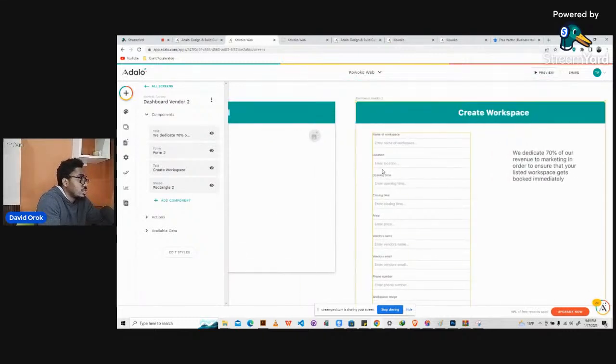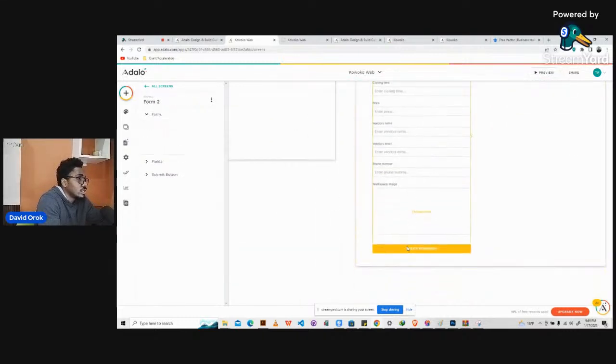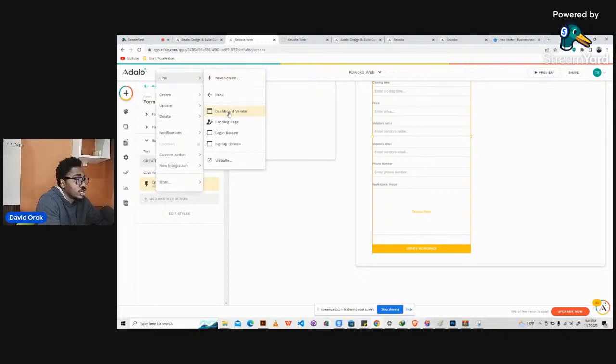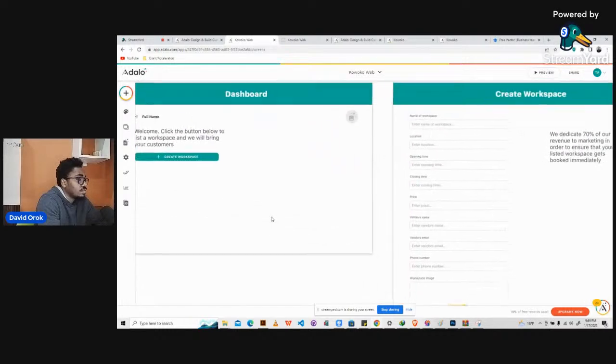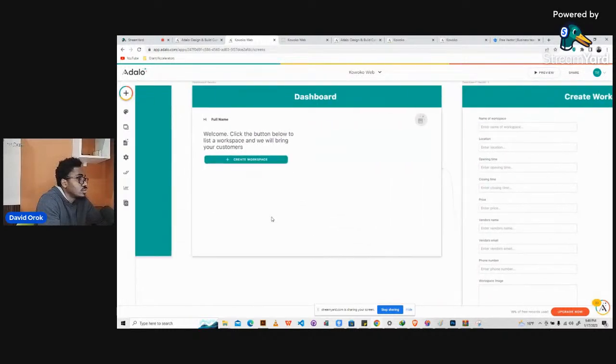And then you click on this, it will take you to... so let's tap on this and say when they click on the submit button, it should create a workspace and then link them back to the vendor dashboard. Okay, so we're good with that. Then the next thing we're going to do: now if this is their dashboard, there's no need creating another page where they get to see.